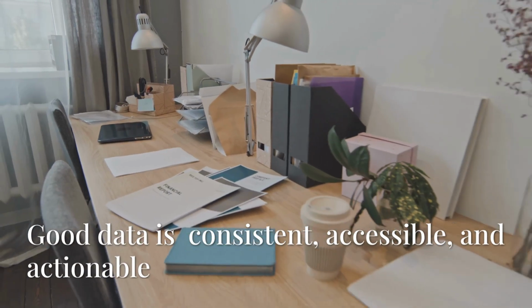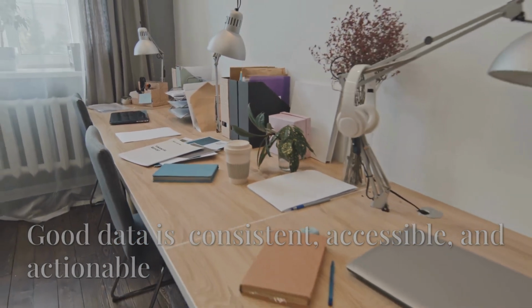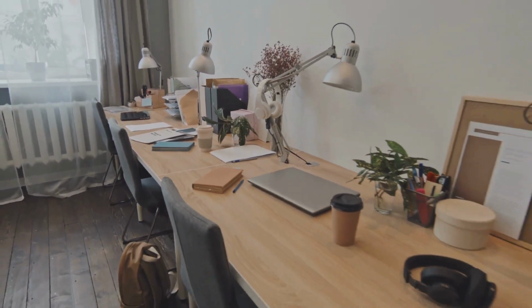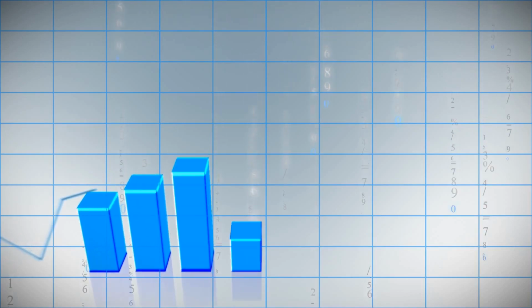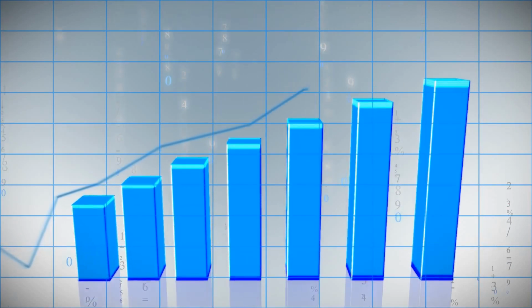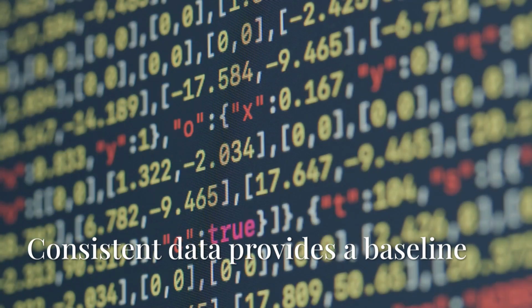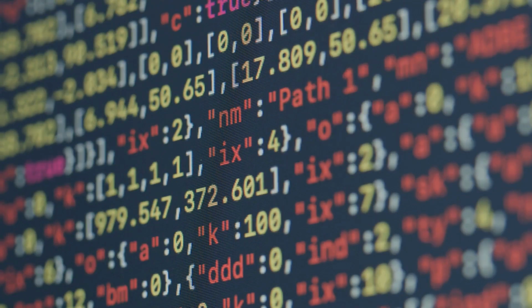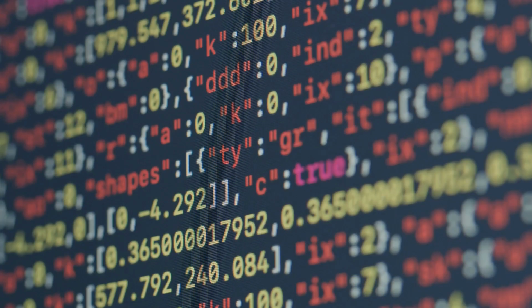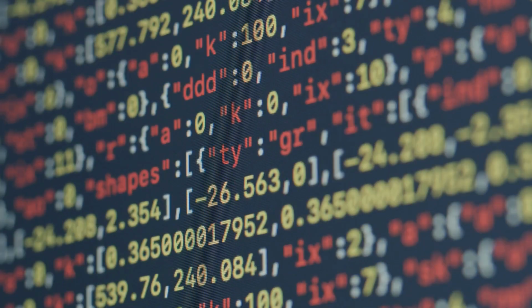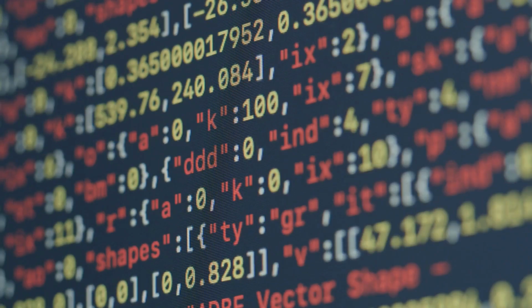Not all data is useful. Good data must be consistent, accessible, and actionable. It answers questions such as, what is happening, is it changing, and does it pose risk? Consistency creates a baseline that can be used to spot trends. Collecting data with different scales at random times results in numbers that cannot be used to provide meaningful insight.